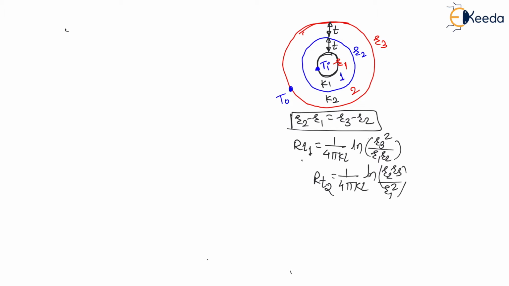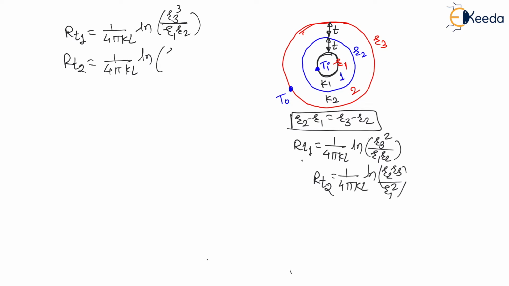Now my dear students, here we can say R total 1 is nothing but 1 upon 4 pi KL ln of R3 cube divided by R1 R2, and R total 2 is nothing but 1 upon 4 pi KL ln of R2 R3 divided by R1 square. Right. And my dear students, the resistance for which this ln term will be more will have more resistance. If this term is more, then R total 1 will be more, and if this term is more, then R total 2 will be more.